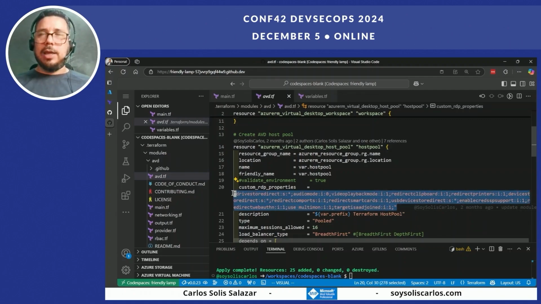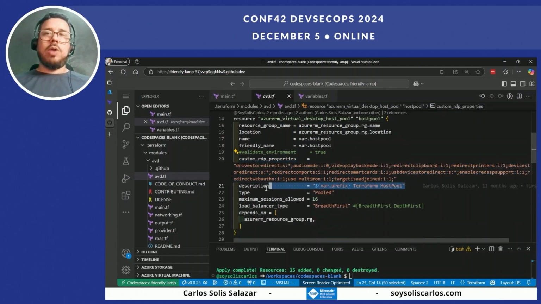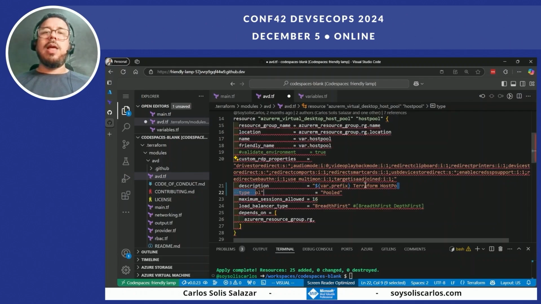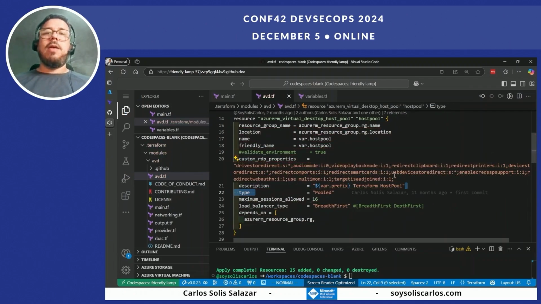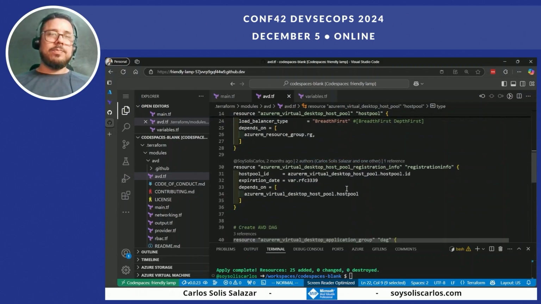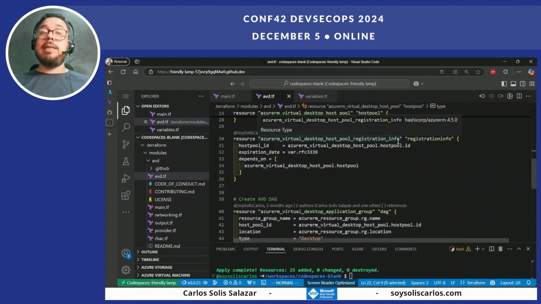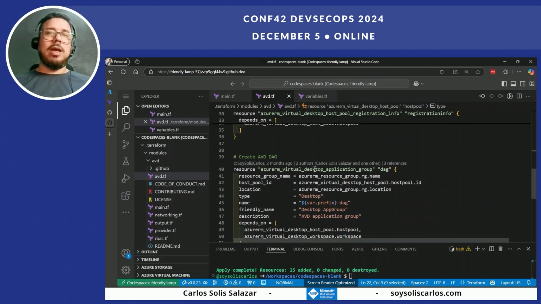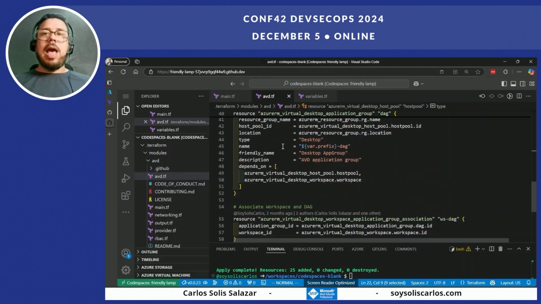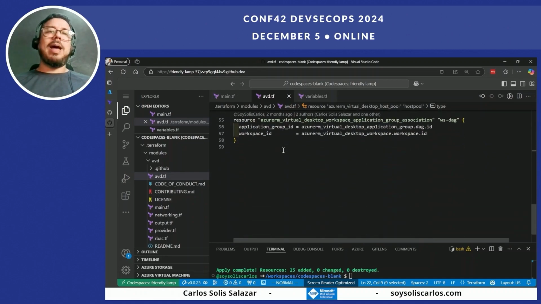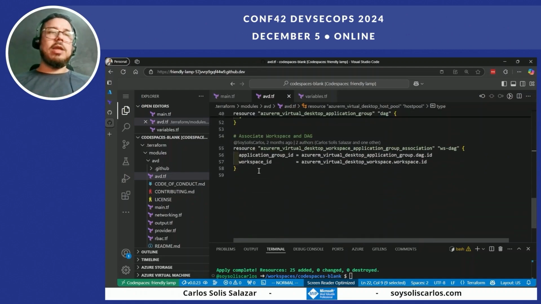I define them here by default in the environment, and also define how we call the host pool. We will always have the name Terraform host pool, and then something here. I can always customize the prefix, create the registration info that I need to add the resources, and create the application group, and automatically I create everything related to the Azure Virtual Desktop.